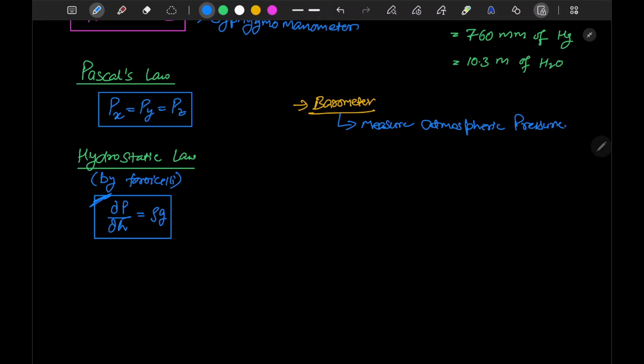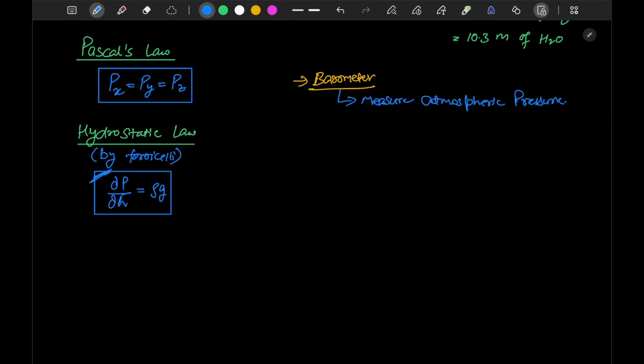And we have studied manometers, where we can write the pressure head as H is equal to P by rho g. This is the pressure head.